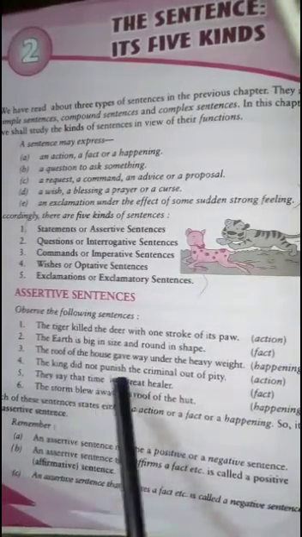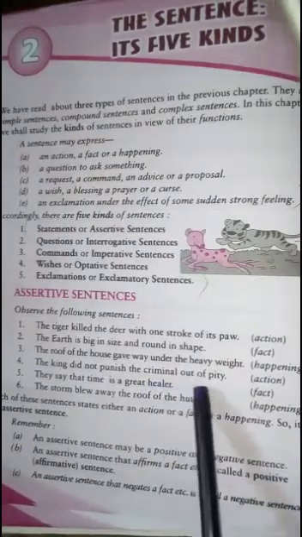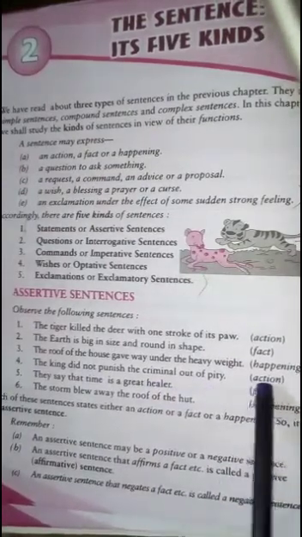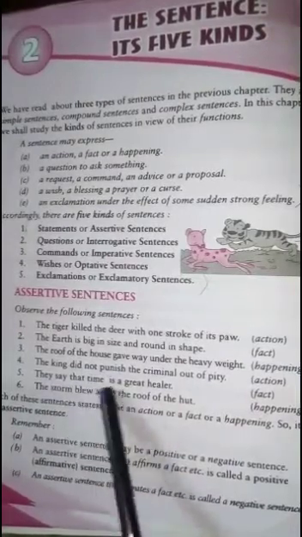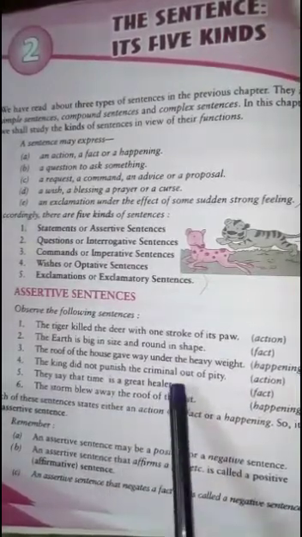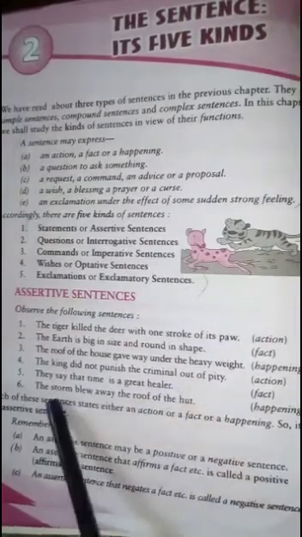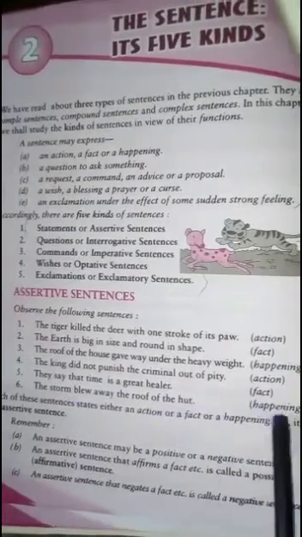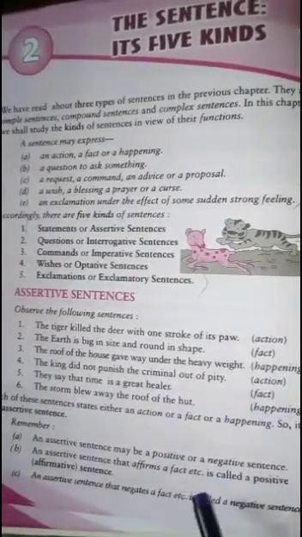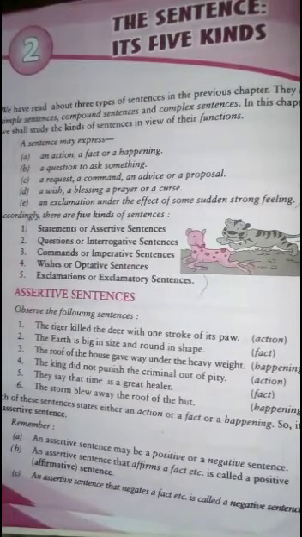The king did not punish the criminal out of pity. This is the action, punish. They say that the time is a great healer. This is the fact. The storm blew away the roof of the hut. Now this is the happening. Okay, assertive sentences always end with the full stop and they can affirm or negate any action, fact or happening.